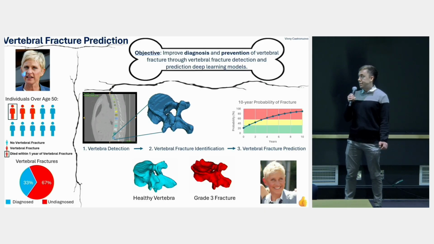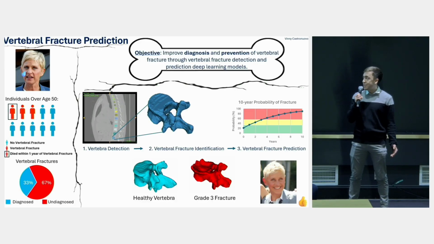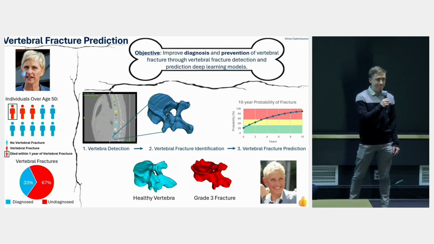And together, when these models are incorporated into routine clinical CT scans, we can help to improve that diagnosis rate and reduce serious complications associated with osteoporotic fractures like serious injury or death. And this will also allow for more time for intervention, and that can help to guide treatments like medication, physical rehabilitation, and physical therapy that will help to ensure that Ellen can live a much longer, more comfortable, and happy life. Thanks.